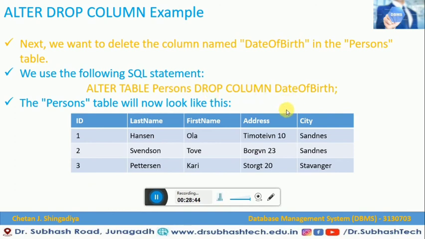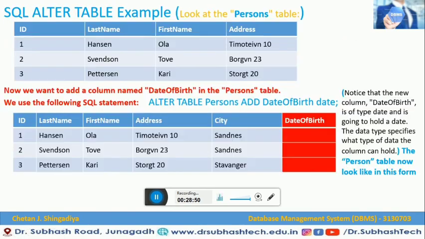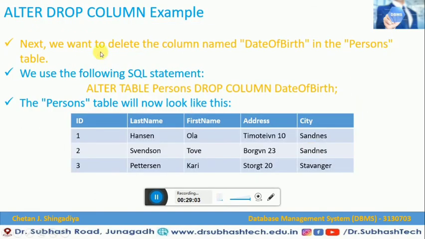So here you can see that before this we had this table, and we added the date of birth column in the persons table. But now we would like to remove that column. To remove that column, we have to write this statement: ALTER TABLE persons DROP COLUMN date of birth.